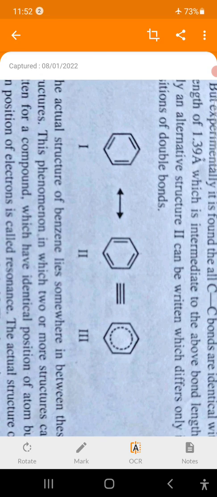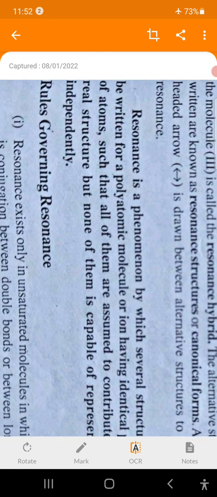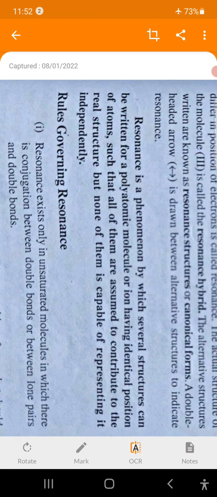And this phenomenon is defined as resonance: resonance is a phenomenon by which several structures can be written for a polyatomic molecule like benzene, or an ion, having identical positions of atoms.